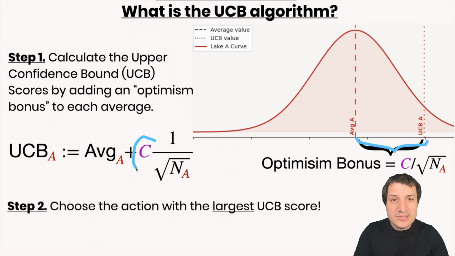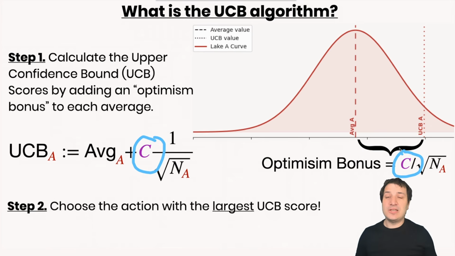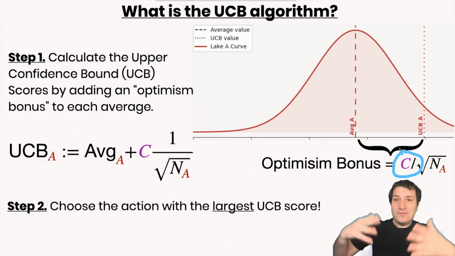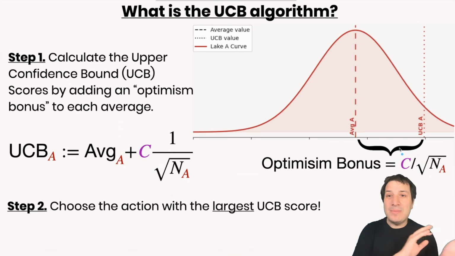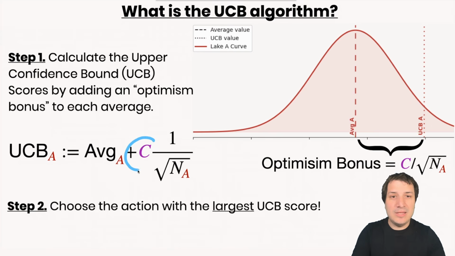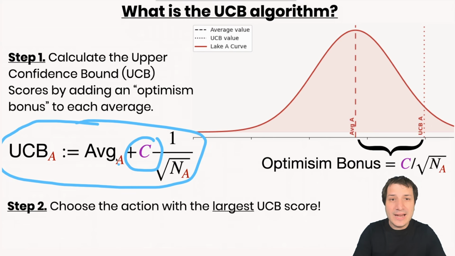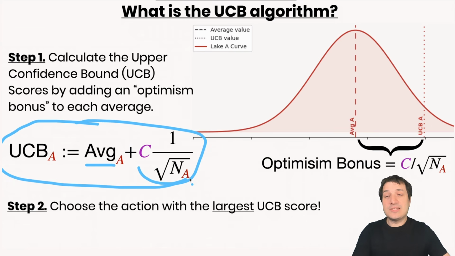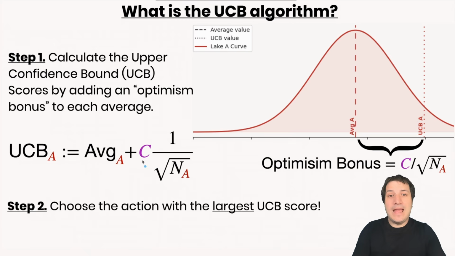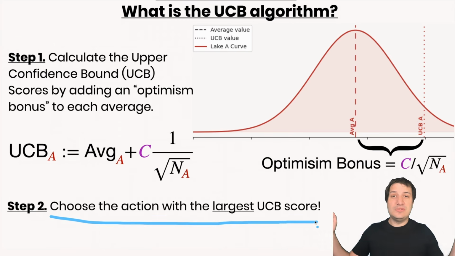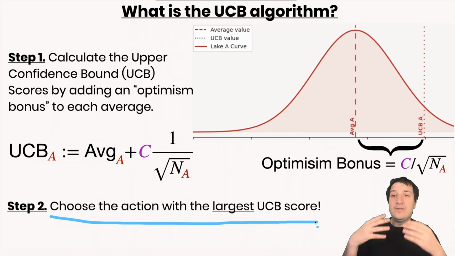You might also notice there is this term C, this constant C. And this constant C tells you how optimistic you are trying to be. If C is very large, you're saying I'm going to be very optimistic. If C was 0, that would be back to the greedy algorithm of always choosing the best average. And by choosing the right sized value of C, you're doing the right balance of exploring and exploiting. So choosing the C value can be very important. So the UCB algorithm, all it does is it calculates this value for every single action, the average plus this optimism bonus that depends on the number of times you've tried each arm. And then we finally just choose the action with the largest UCB value. So whichever one had the largest value, that's the one we go with.